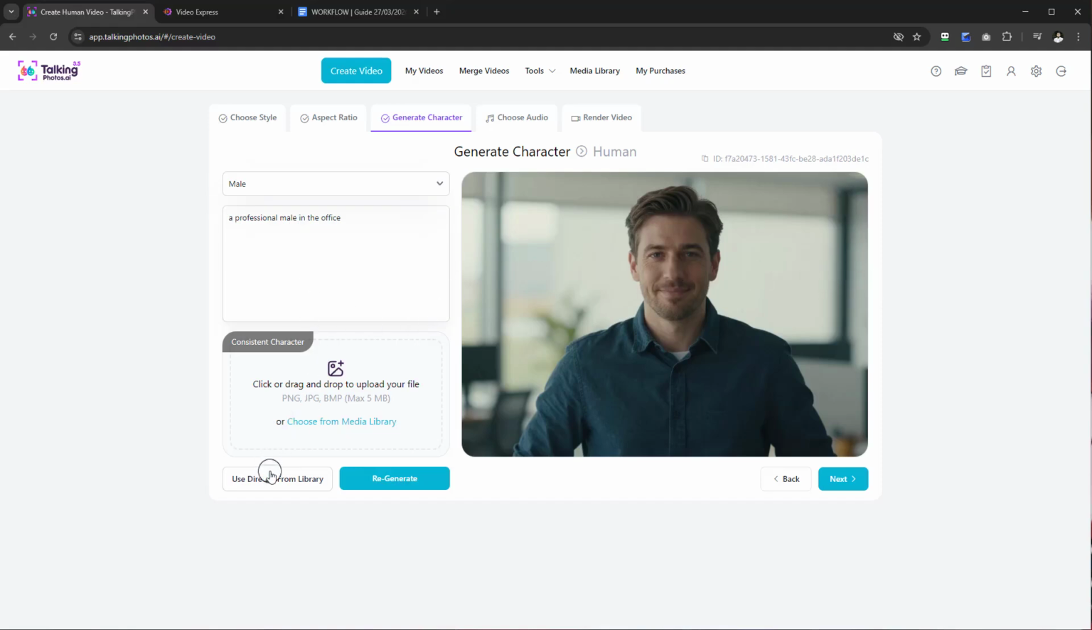We're not going to use the other direct image from the library. So you have a choice of two. If you use it directly from the library, then the AI will create directly from that image, or you can use the prompt setting here and create that version yourself.